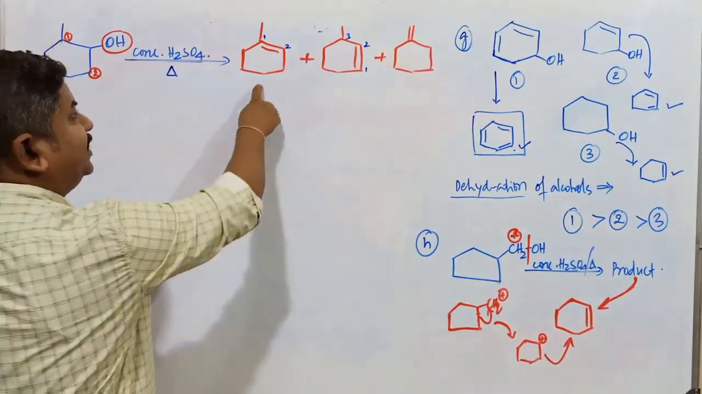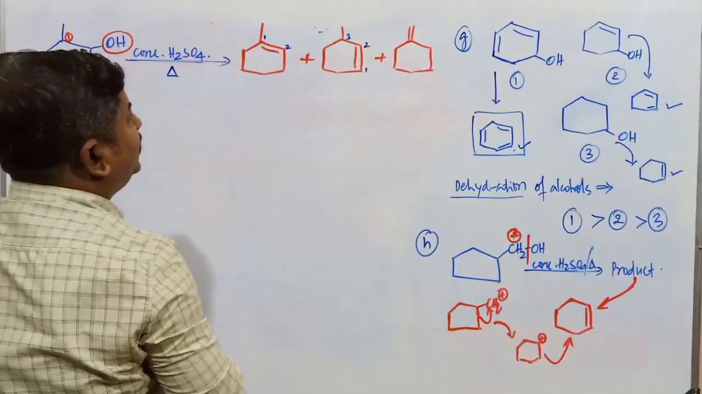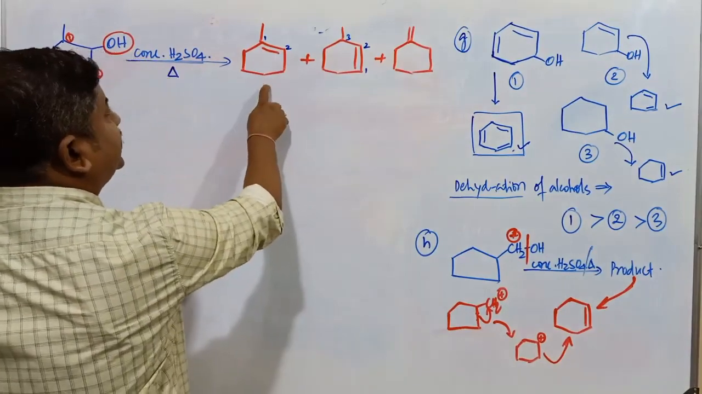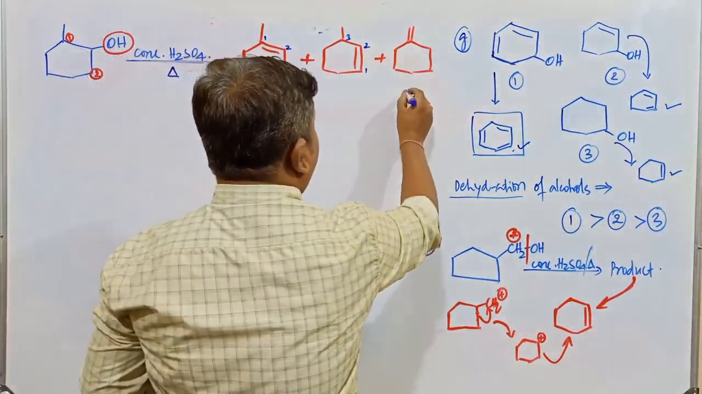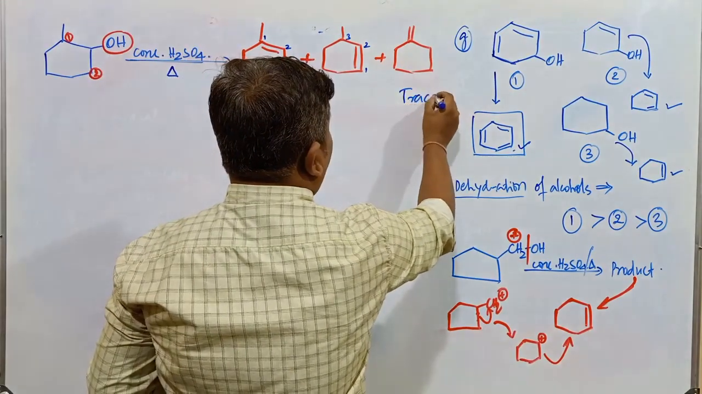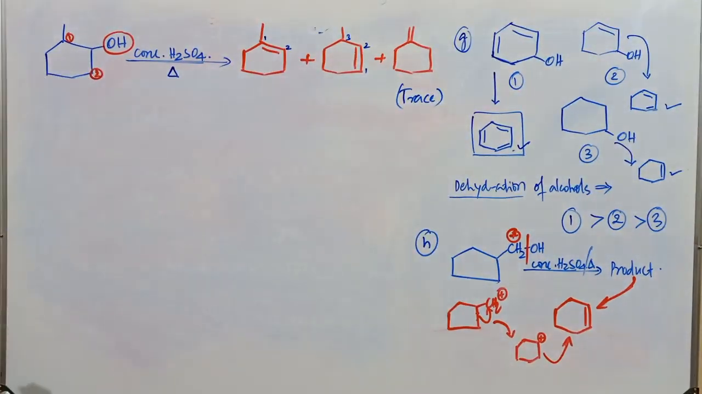Now between these 3 compounds, which is the more stable and which is going to be the least stable compound? So this one is going to be the major compound, next one is going to be this one, whereas this compound is obtained in very small quantity, that is trace amount of that compound is produced.